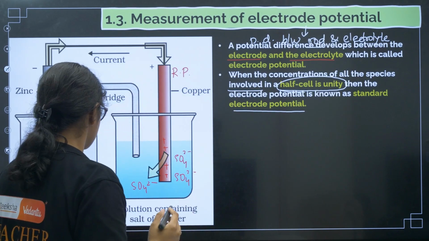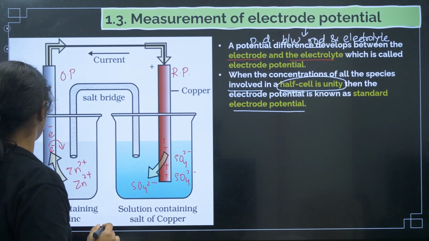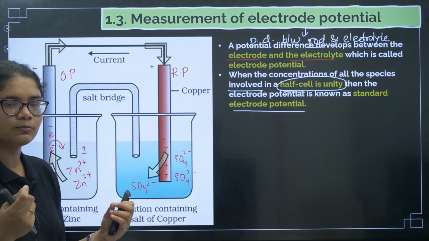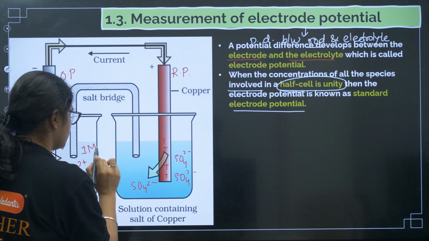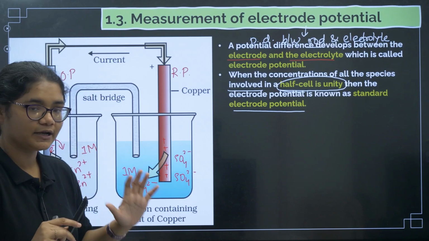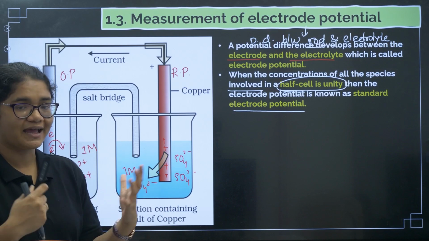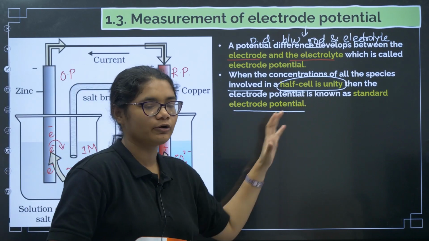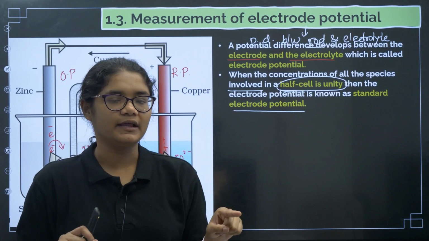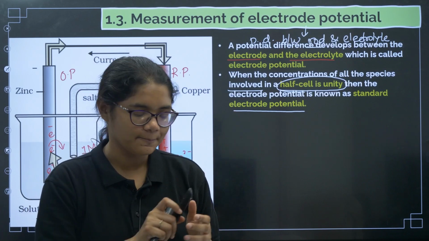What is it saying? If the concentration of the electrolyte is 1 molar, then the same electrode potential we were calculating before, we will now give a special name: standard electrode potential. So the condition for standard electrode potential is that the concentration of the electrolyte should be 1 molar.